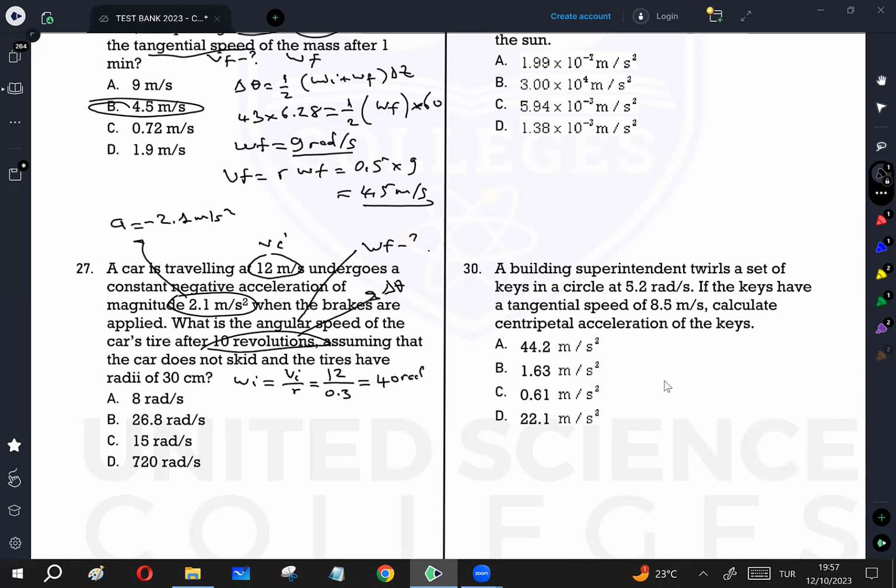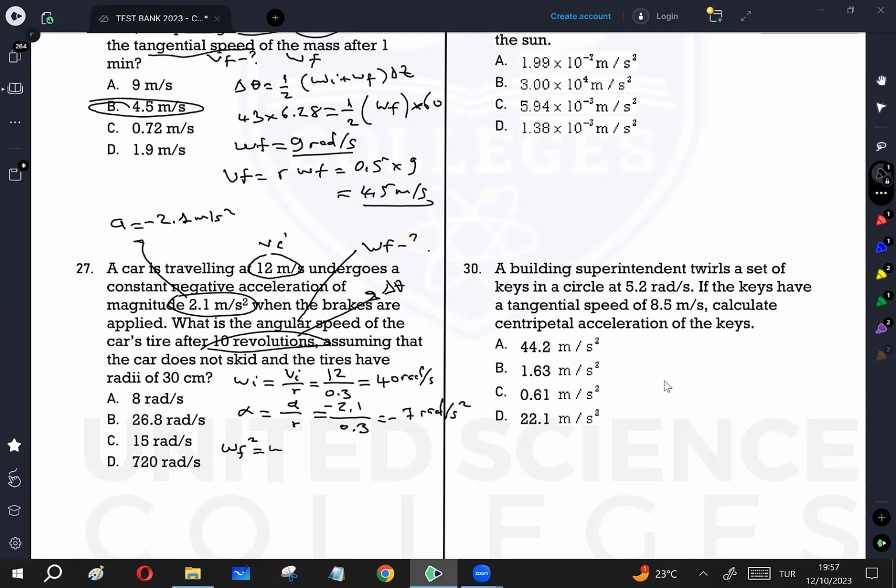And also calculate alpha, which is a_t divided by R, linear acceleration divided by R, which is 2.1 divided by 0.3, negative of course. That is going to be negative 7 radian per second squared. Now we can apply the kinematic equations. I will calculate omega final. I know delta theta, so I'm going to use the fourth kinematic equation.